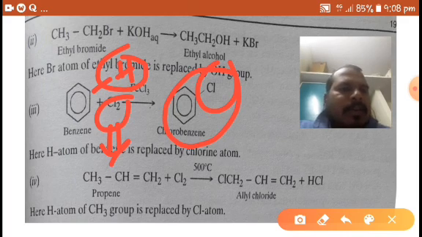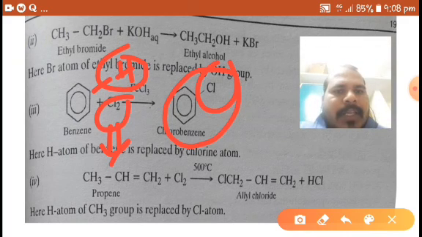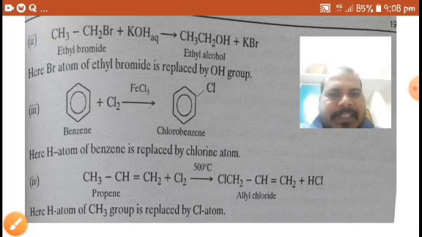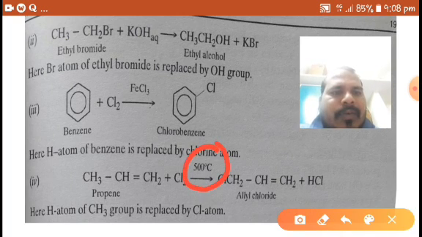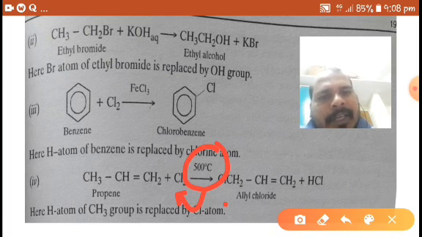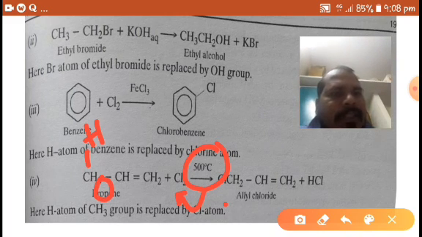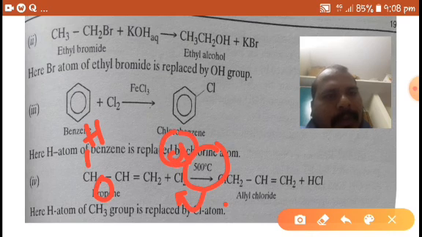Again, another example is propene. On heating with chlorine at high temperatures, it gives allyl chloride. Here in the CH3, one hydrogen is replaced by chlorine.